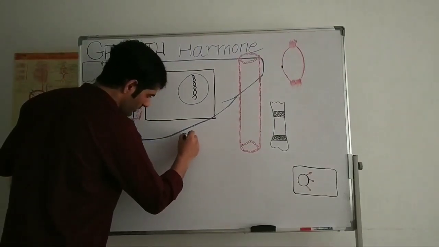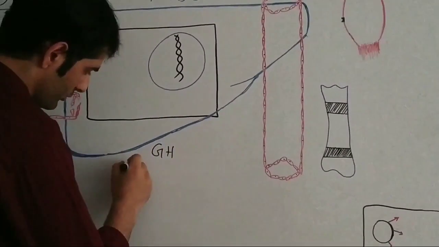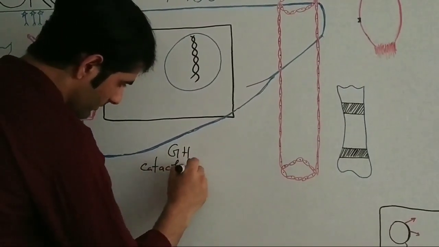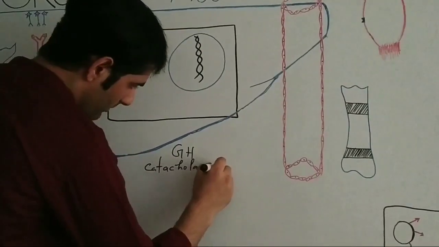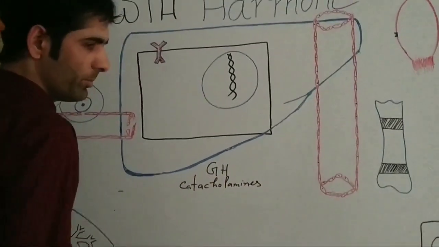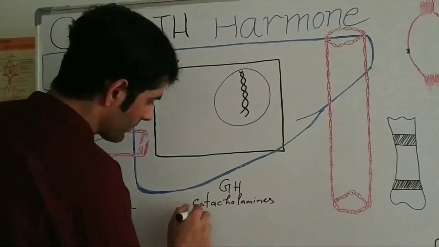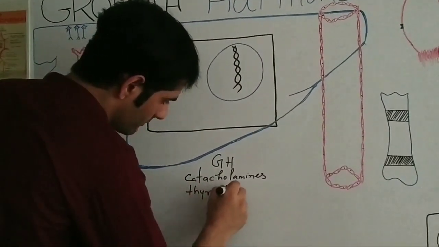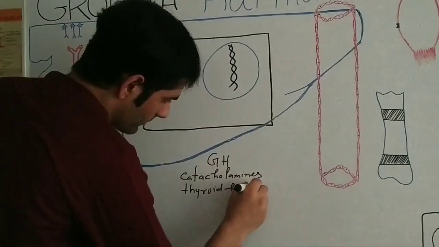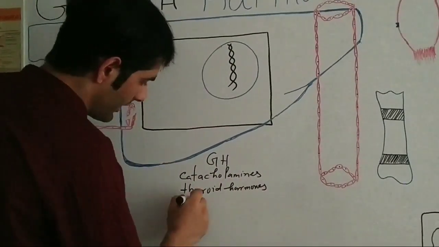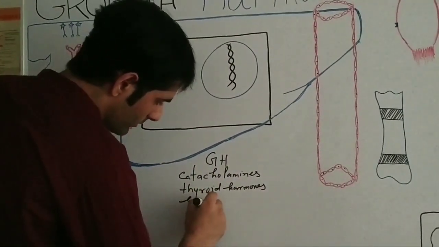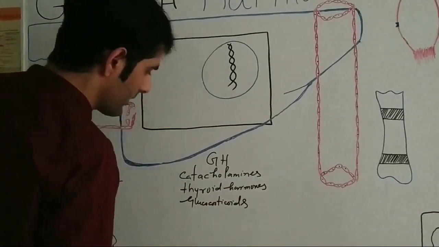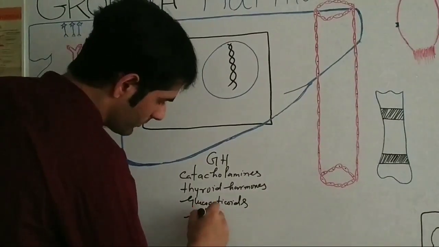The first hormone is the growth hormone, and the other hormones are catecholamines, like dopamine, epinephrine, and norepinephrine, and the thyroid hormones, and glucocorticoids like cortisol, and the glucagon.